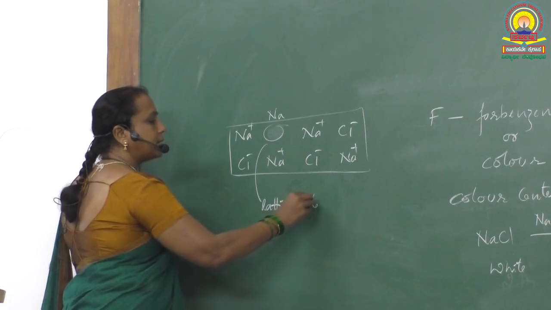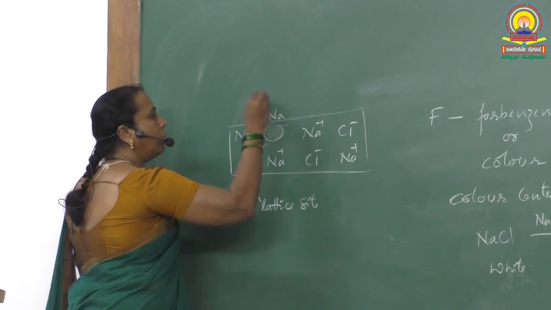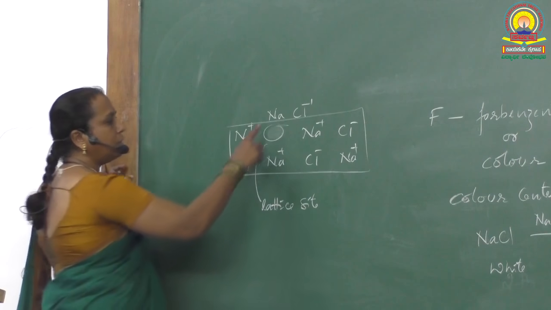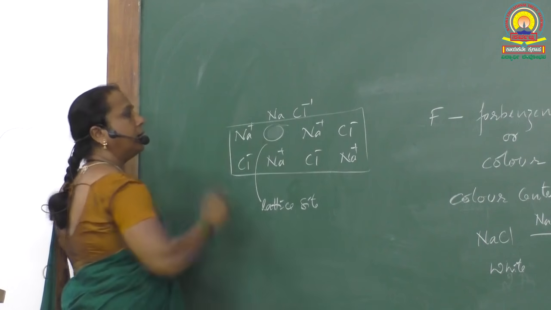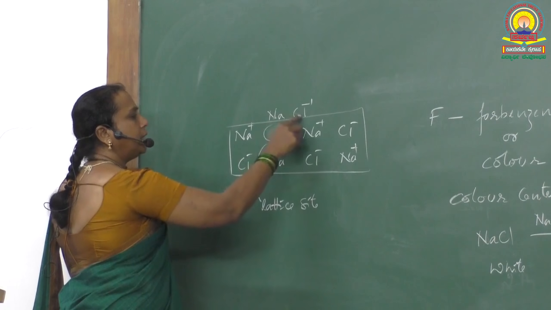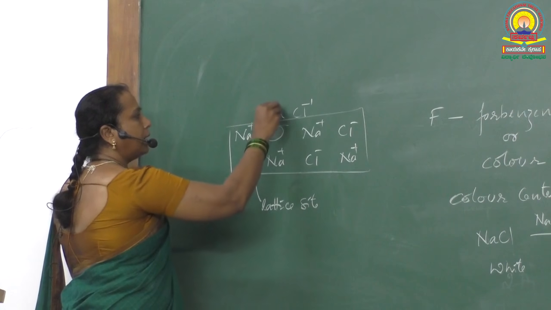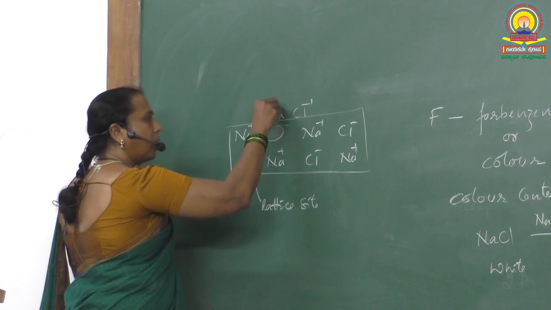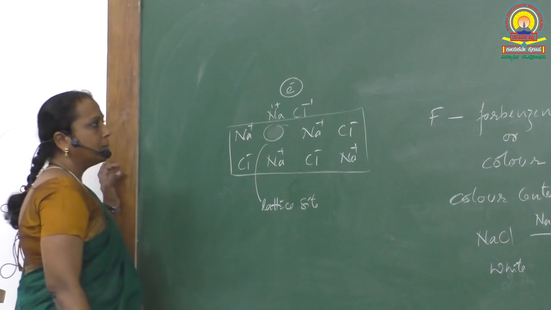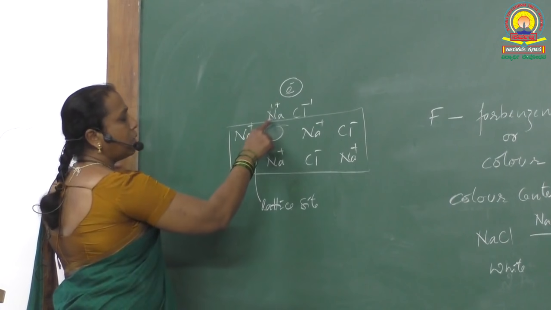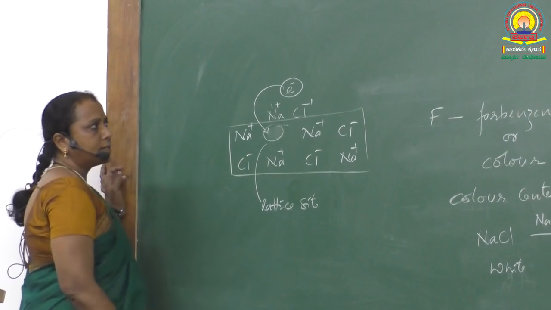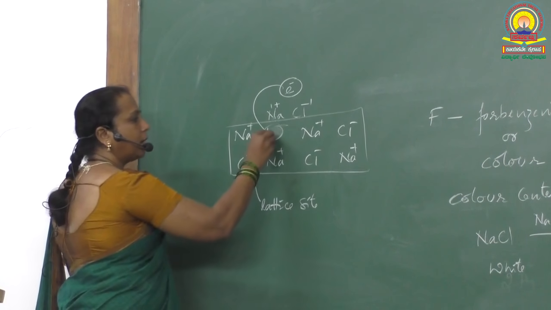Chloride leaves its lattice site and goes near the sodium atom. As soon as chloride goes near the sodium atom, these two combine. When these two combine, the sodium atom loses one electron and gets converted into a sodium ion. This electron which is lost by the sodium occupies the anion vacancy created by the chloride.